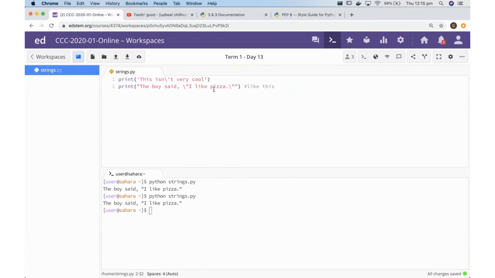Any other questions about code comments or the shortcut to do code comments inside of the Ed IDE? 5, 4, 3, 2, 1. Okay, cool. There is another challenge inside of your lesson called Code Comments. I would like you to complete that challenge and then take your lunch.